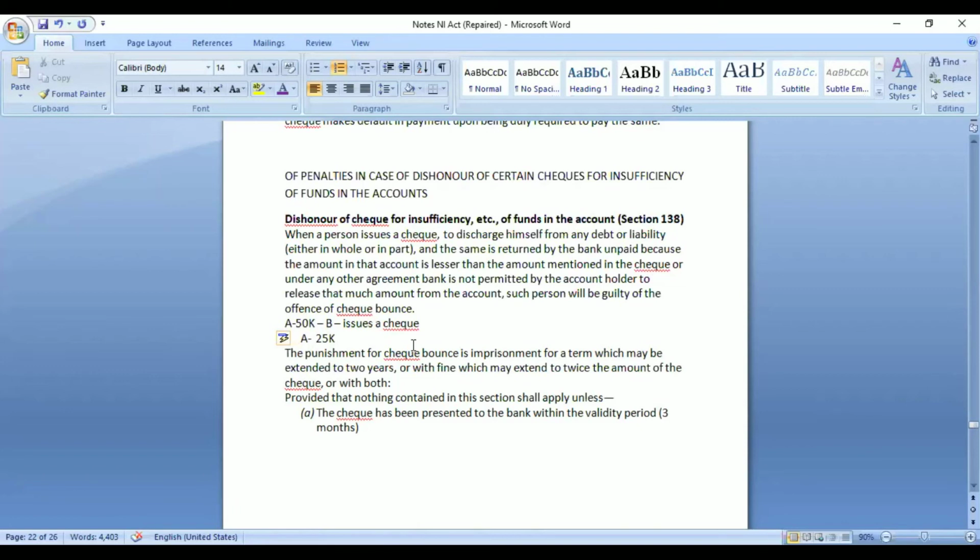So there are two conditions. Firstly, one person is not having enough money to clear the check. He has issued a check of 50,000, but he was not having 50,000 in his bank account. The check would be returned. Secondly, the person was having more than 50,000 rupees, but he has given an order to the bank that you cannot release more than 25,000 rupees. So in that case also, the check would be returned. So in both the cases, we would say that it is check bounce under section 138.